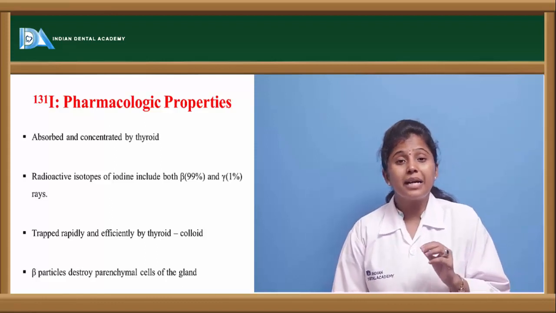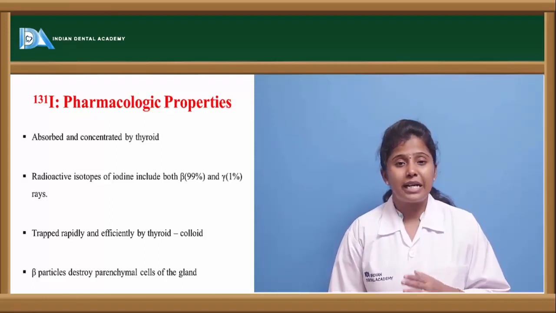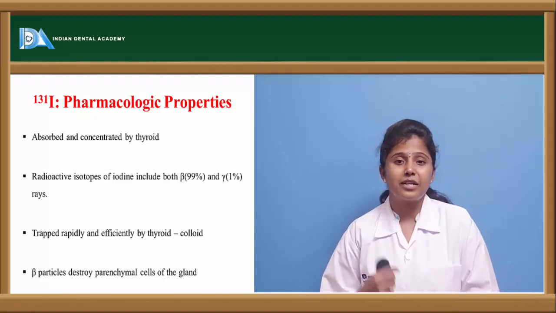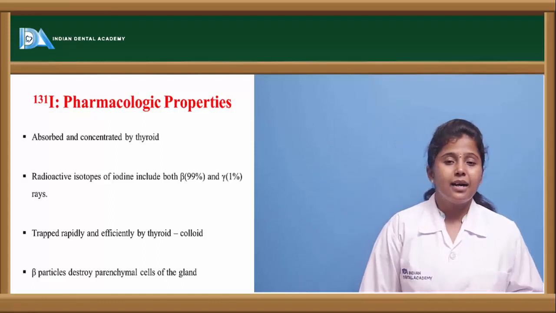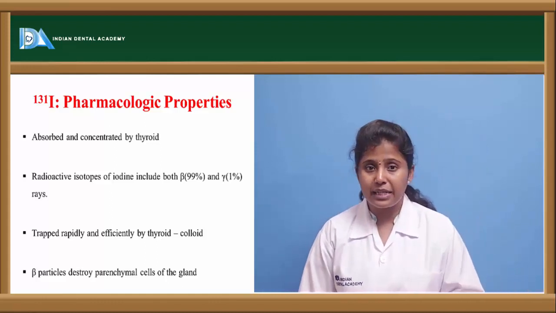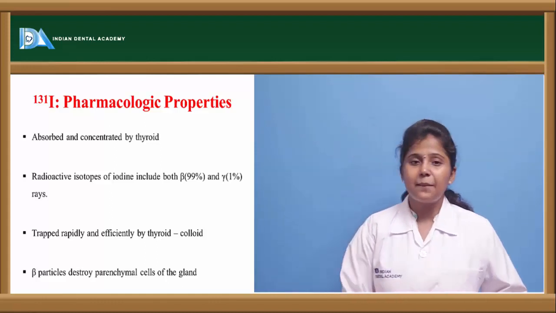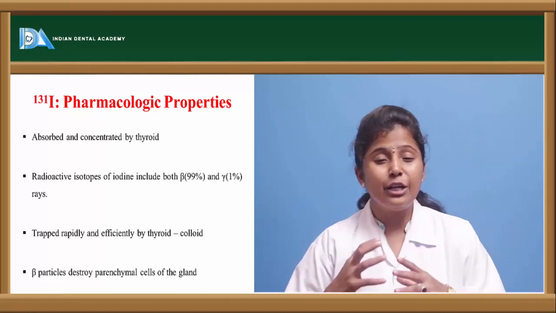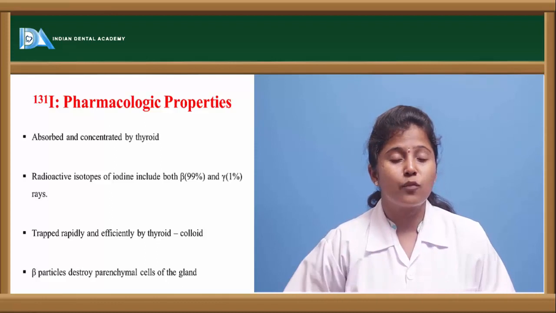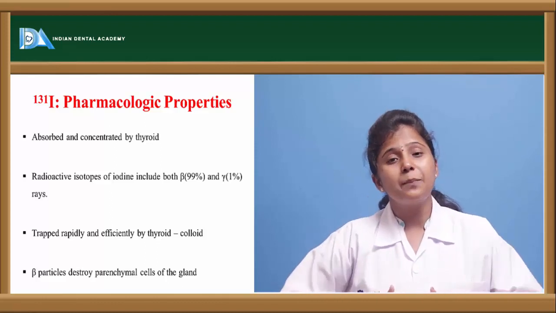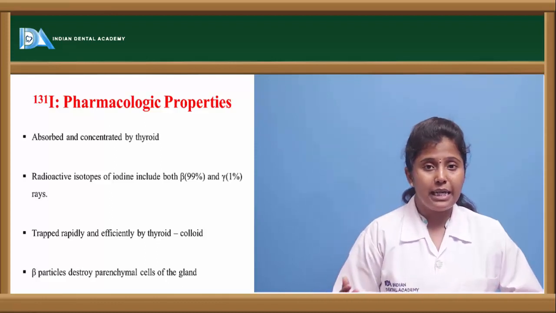The beta form is 99%. The beta form of the isotope is more absorbed compared to the gamma form, and it gets rapidly trapped by the thyroid gland. The beta particles present in the radioisotope formulation destroy the parenchymal cells of the thyroid gland.